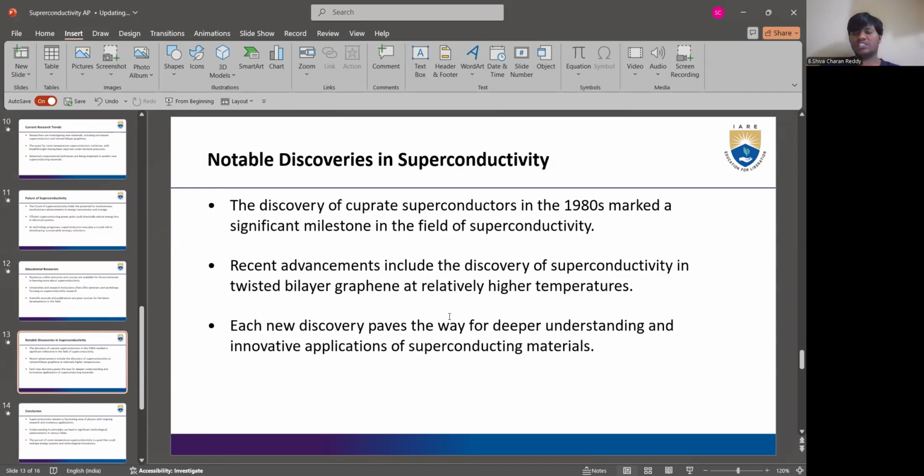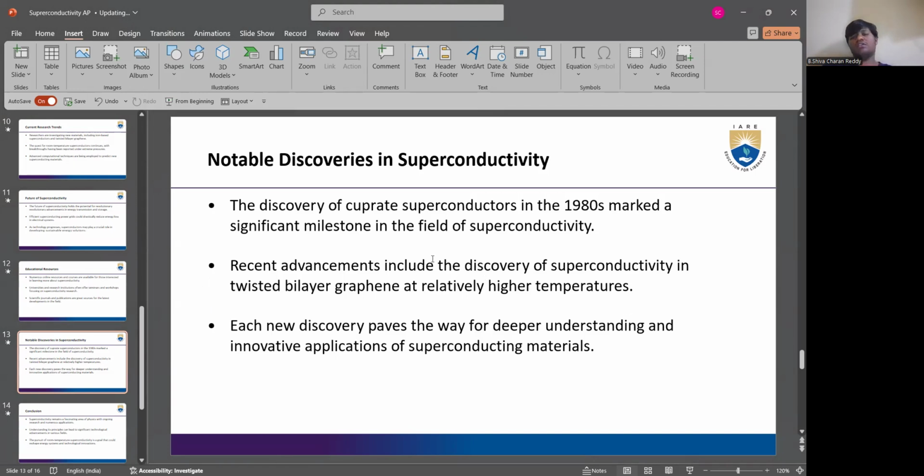And notable discoveries in superconductivity. The discovery of cuprate superconductors in the 1980s marked a significant milestone in the field of superconductivity. Recent advancements include the discovery of superconductivity in twisted bilayer graphene at relatively higher temperatures. Each new discovery paves the way for deeper understanding and innovative application of superconducting materials. As I talked about earlier, graphene is also a very good superconductor. When graphene was recently discovered, this too was discovered as a perk of graphene, and if we revolutionize graphene, we can also work on superconductivity technology.